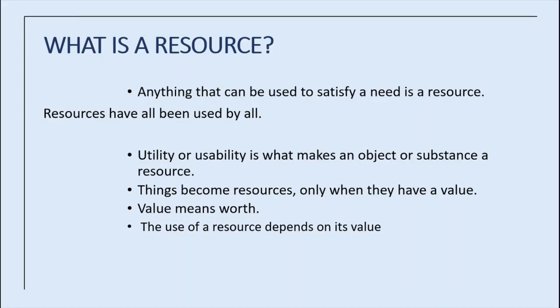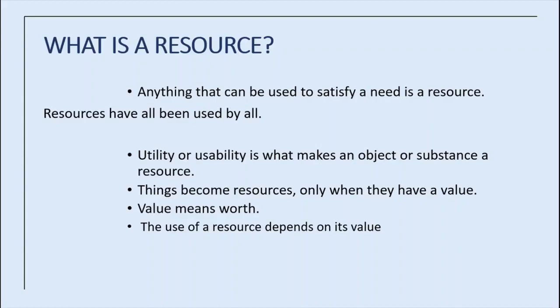For example, gold has a separate value. We can sell it and make nice jewelry. Then land: we can construct our own house, and even factories. So it has value. Value means worth.